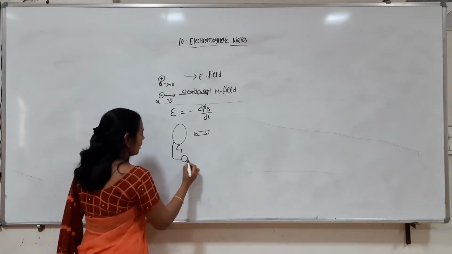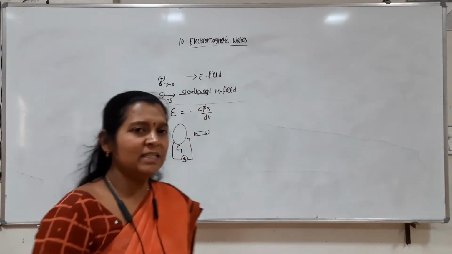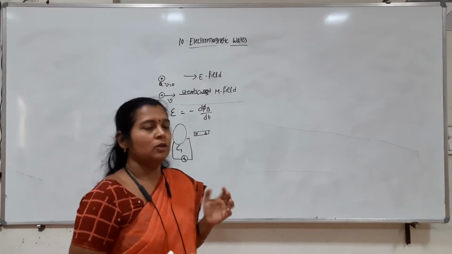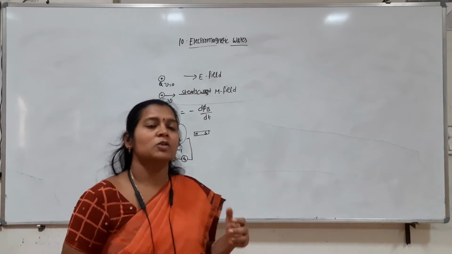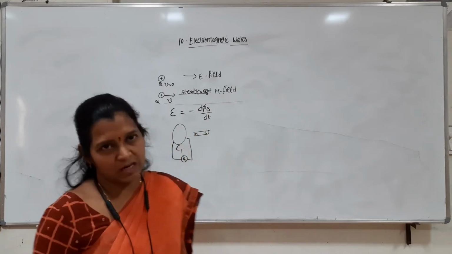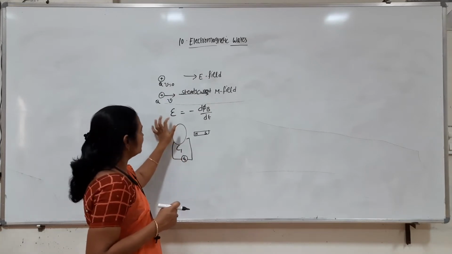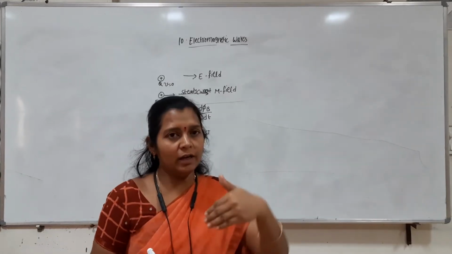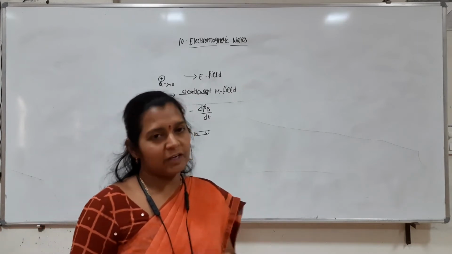If this coil is connected to a galvanometer, the galvanometer shows deflection. It means that as we move the magnet, more and more flux lines pass through with increasing time. Because of the change in flux with time, there is an induced EMF. It means that in this coil the charges are there, and because of this induced EMF, all the charged particles move in one particular order, giving rise to a current in the coil. Because of that, the galvanometer shows deflection.